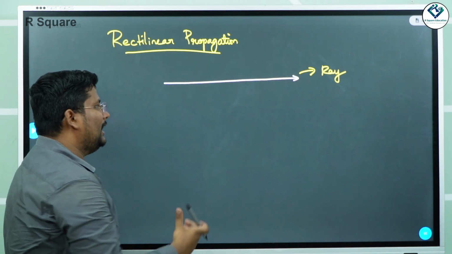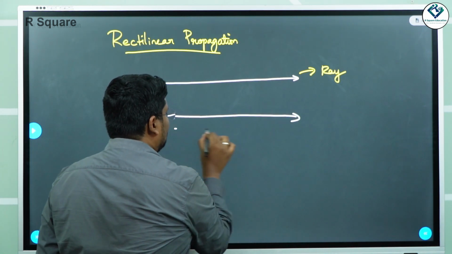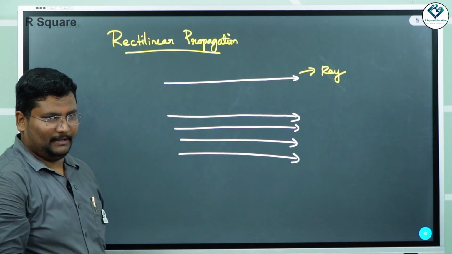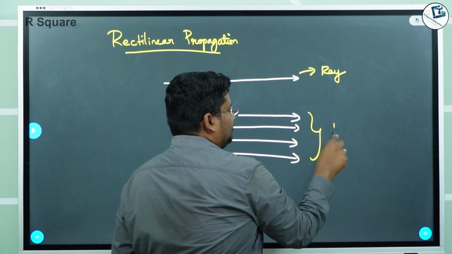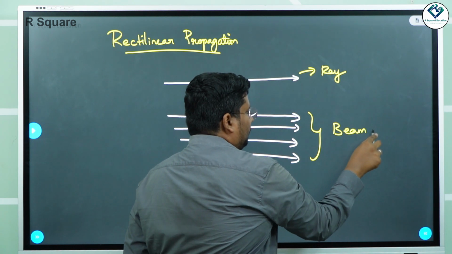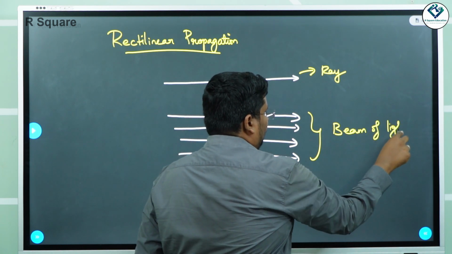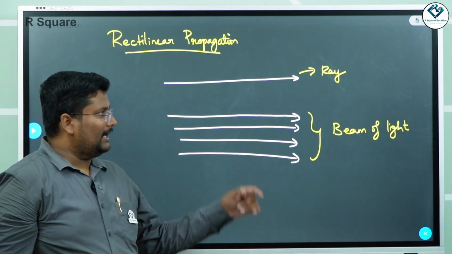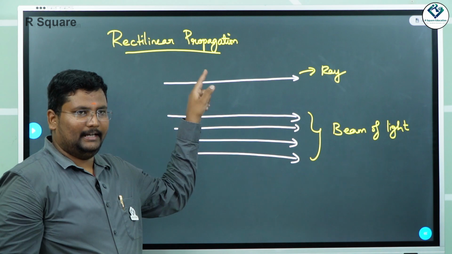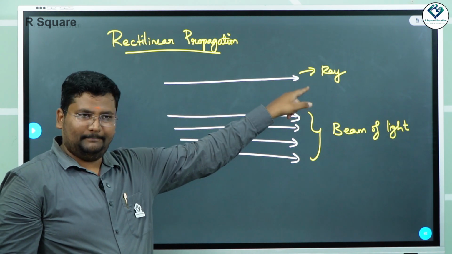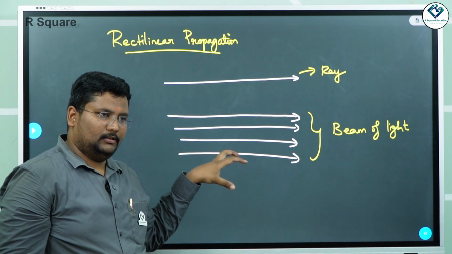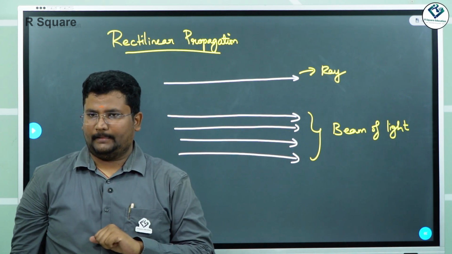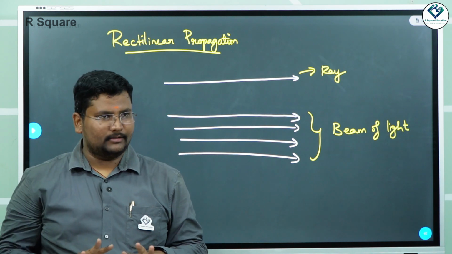Okay? When you have multiple rays or a bunch of rays traveling in rectilinear propagation, then we call this a beam of light. Is that clear? When you have only one single line of light passing through, we call it a ray. When you have a bunch of rays, we call them a beam of light. Is that clear? Right? So far, any doubts? Okay.